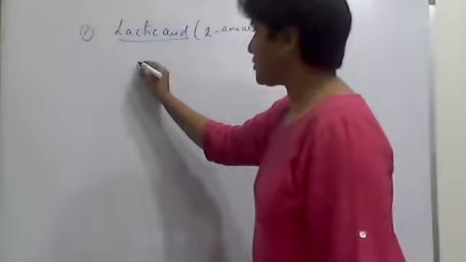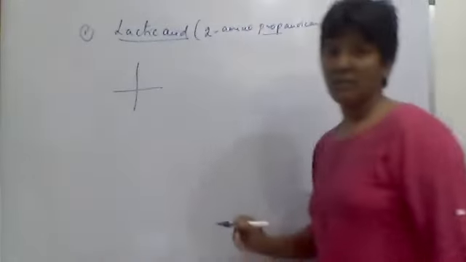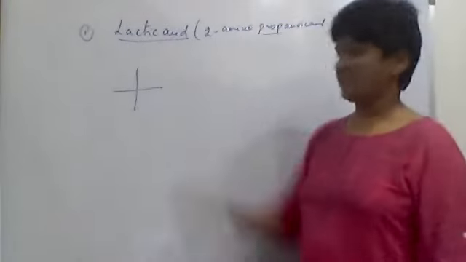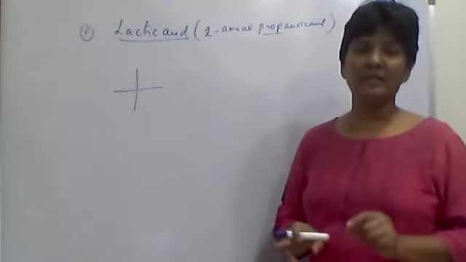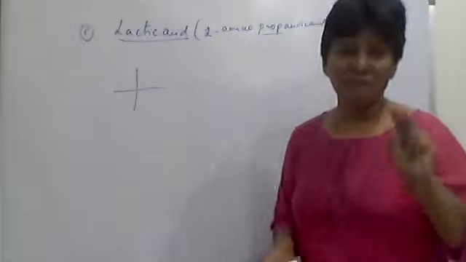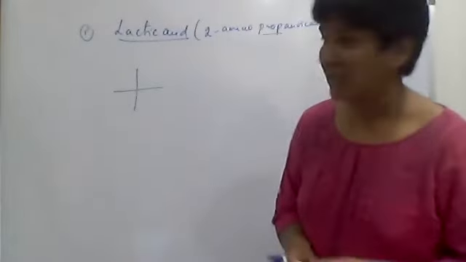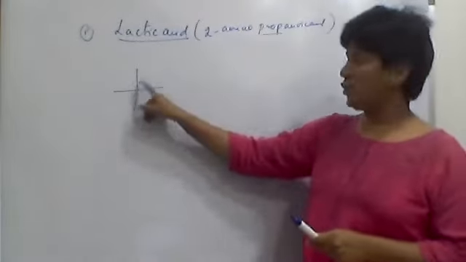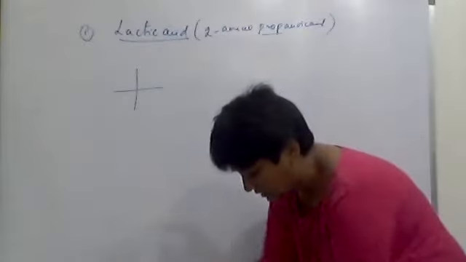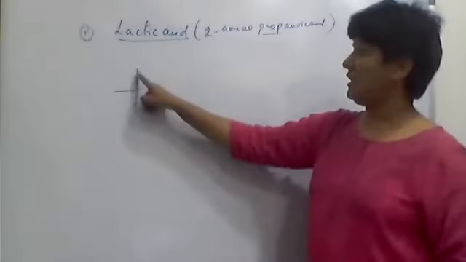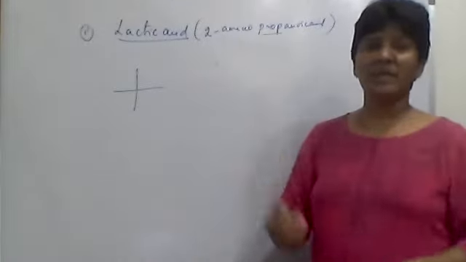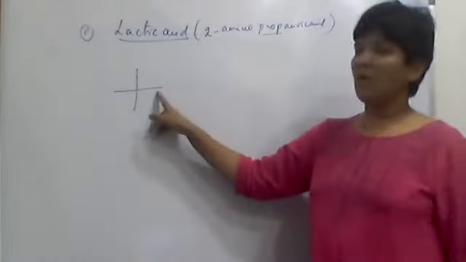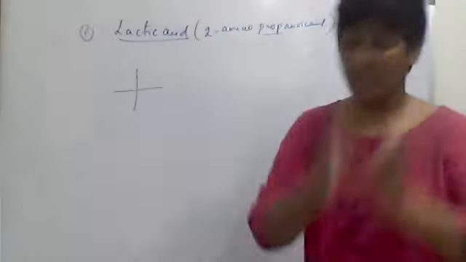In the Fischer projection formula, you have to write a cross-like structure. The vertical lines indicate that, out of the 4 sigma bonds of the sp3 carbon, these 2 bonds are pointing away from the observer. And the horizontal bonds are pointing towards the observer.